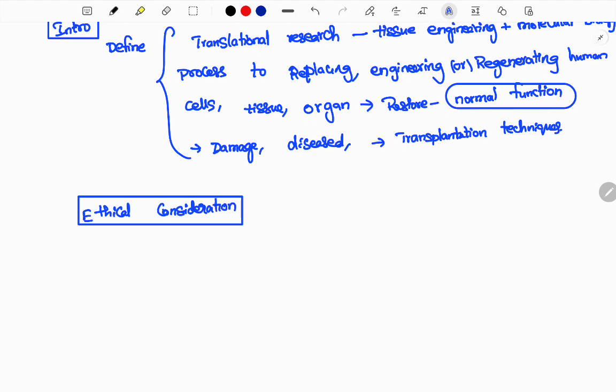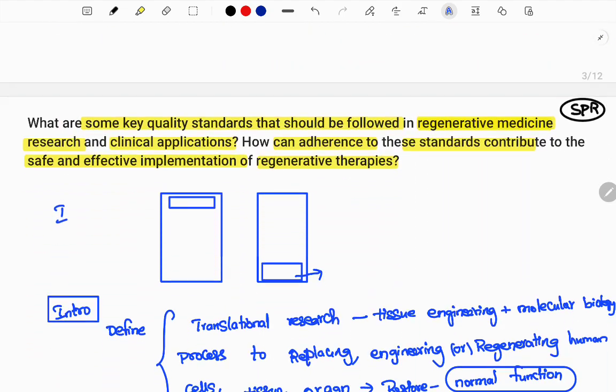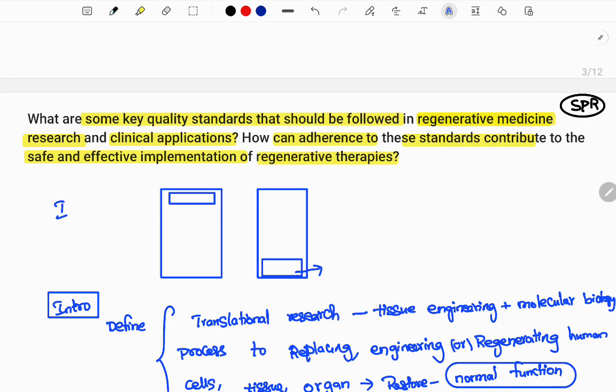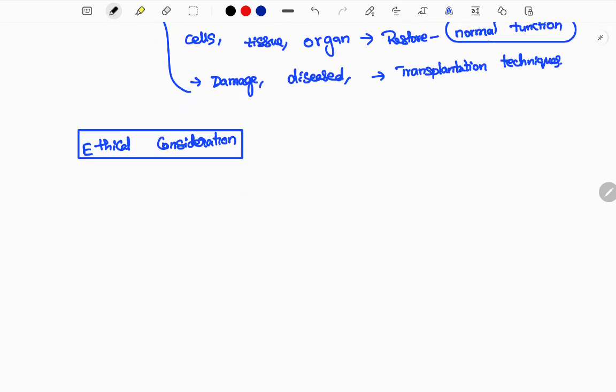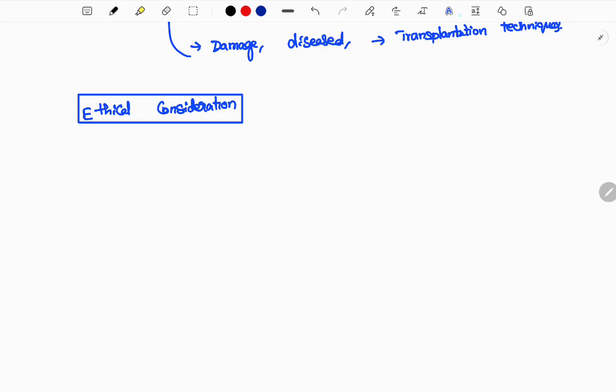Now let's come to the body of this. Understand the question. They are asking what key quality standards you can follow for research and clinical applications. Even for research or application, what are the key quality standards you can follow? You need to stick to the standards, so that they can contribute to the safe and effective implementation of regenerative therapies. This is a generalized question which you can answer in a simple format.